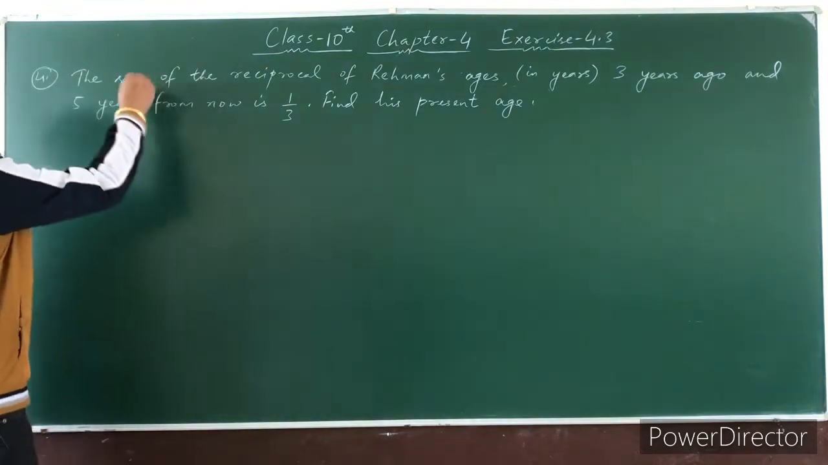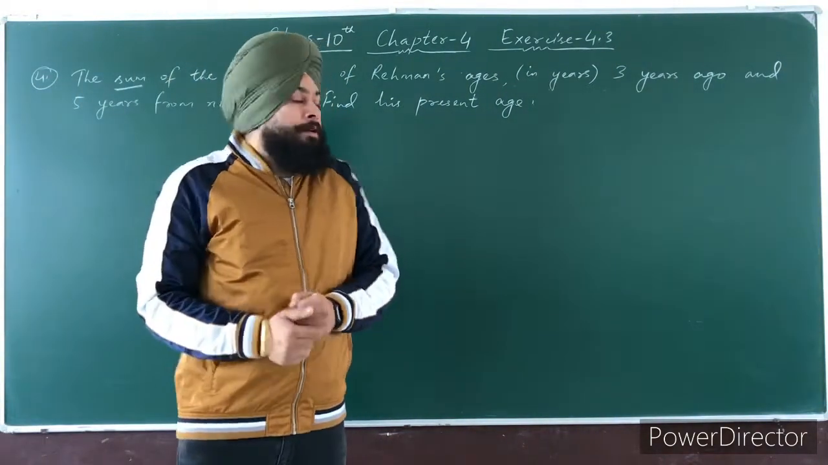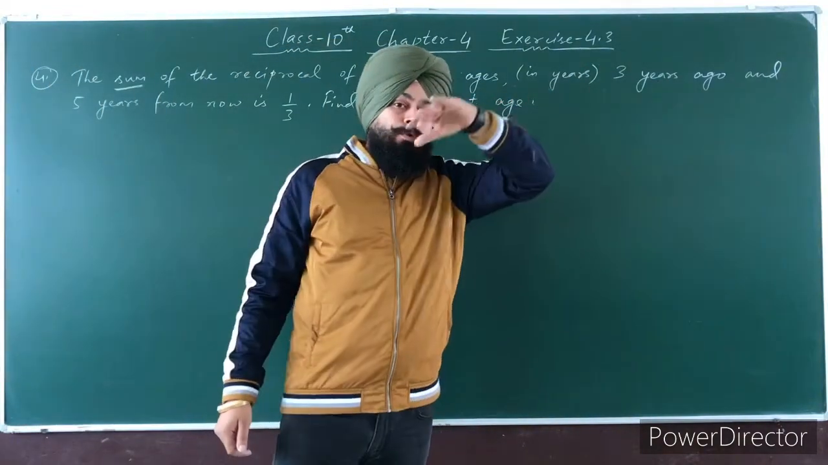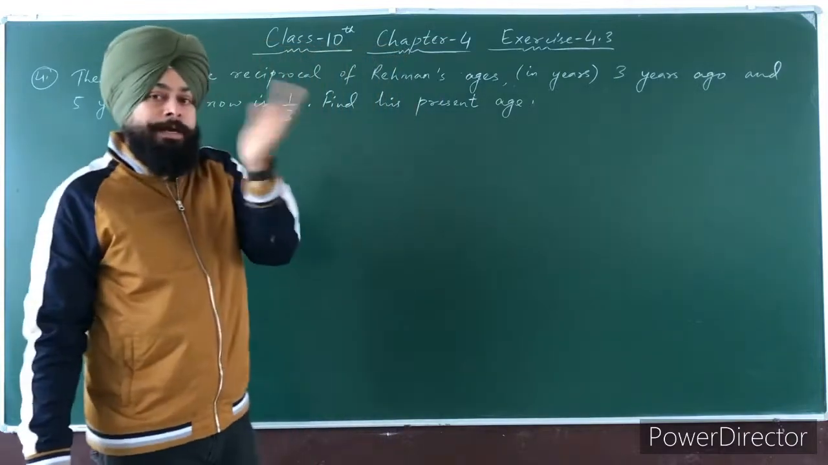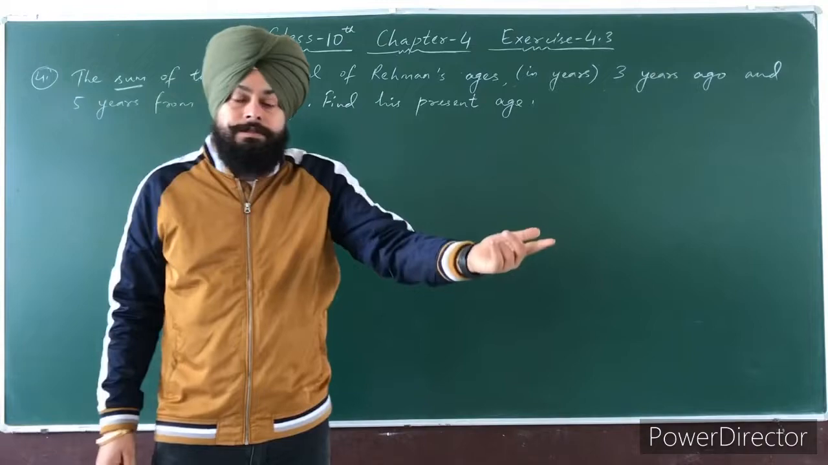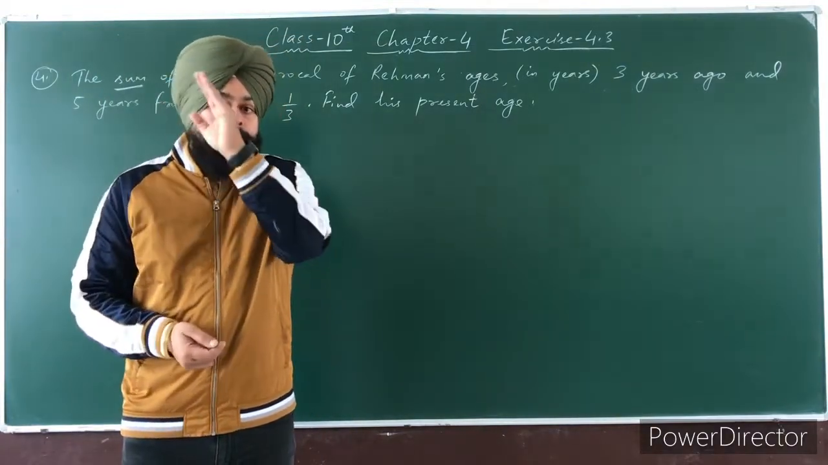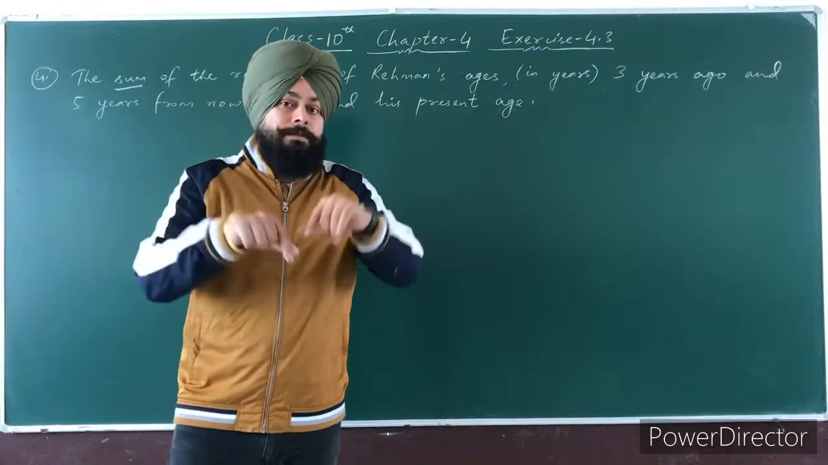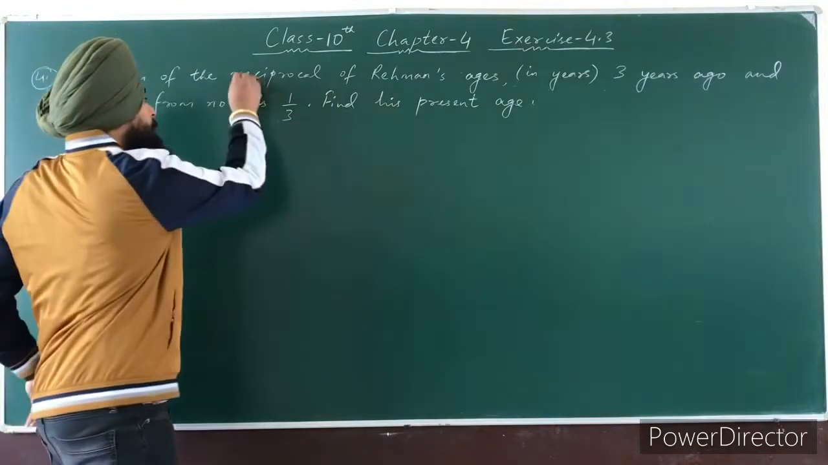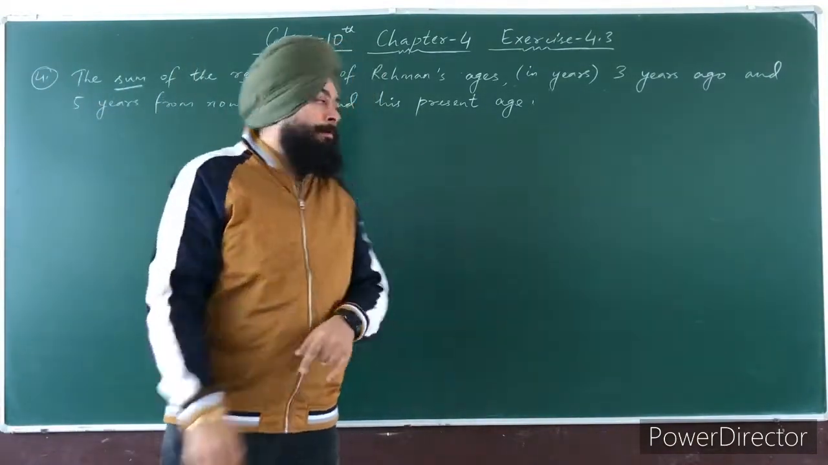So, the first word is the sum. Sum means you have to add. Which one? The age of Rahman 3 years ago. Ago means back, 3 years back. And 5 years from now. From now means after 5 years. मतलब रहमान की एज जो 3 years पहले थी और जो 5 years बाद में आएगी उसका सम, उसका रेसिप्रोकल का सम, रेसिप्रोकल यहाँ पे वर्ड लिखा है द सम ऑफ रेसिप्रोकल, मतलब उसका रेसिप्रोकल का सम is how much?